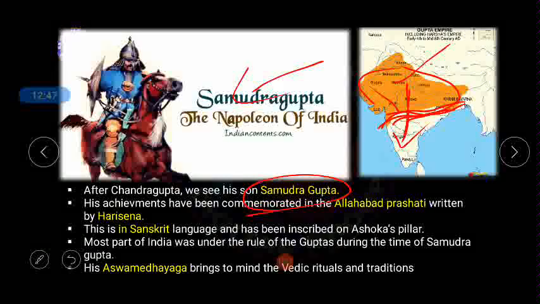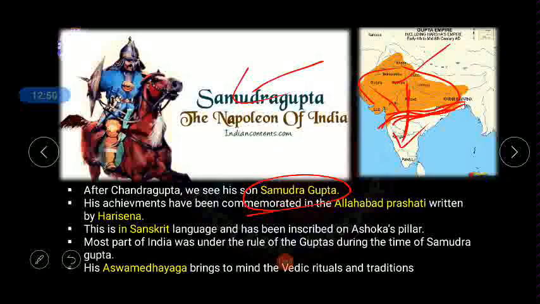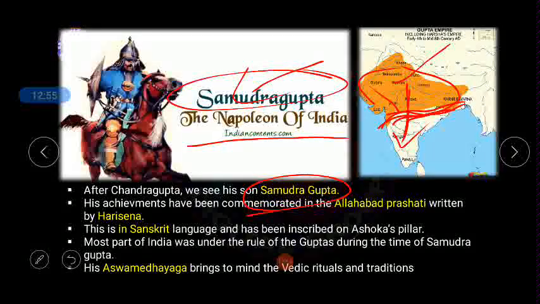Next, a more important aspect: whenever you hear the word Samudragupta, he is called the Napoleon of India, because Napoleon Bonaparte was ruling the European continent, almost the entire Europe was under his control. In the same manner, Samudragupta was ruling almost all parts of India, Pakistan, Afghanistan, Nepal, Bhutan and many other areas, which were under the control of only one ruler, Samudragupta. Because of his vast control, he has been described as the Napoleon of India.